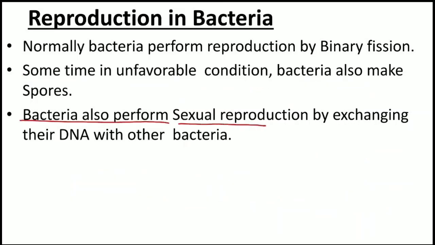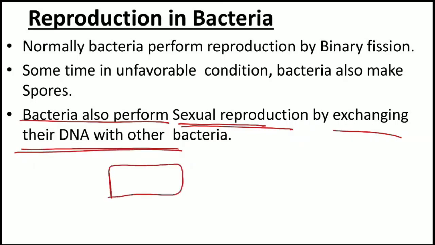Bacteria also perform sexual reproduction by exchanging their DNA with another bacterium. How does it happen? Suppose this is one bacterium cell, this is another bacterium cell, and these are the pili, hair-like structures available on the bacterium's outer surface. Suppose these are the two bacteria, and here this is the DNA.